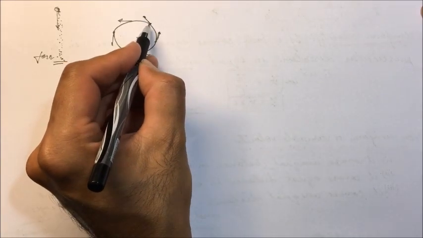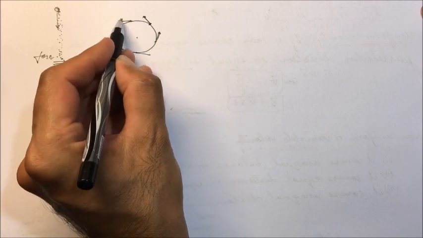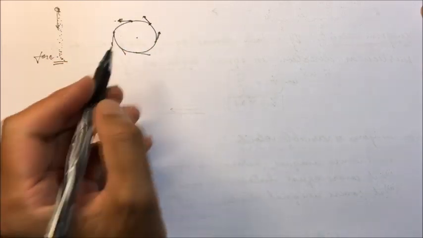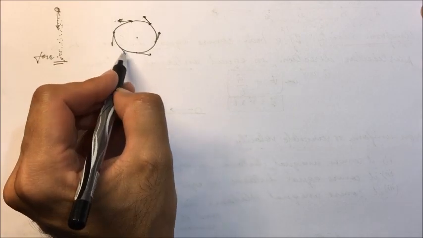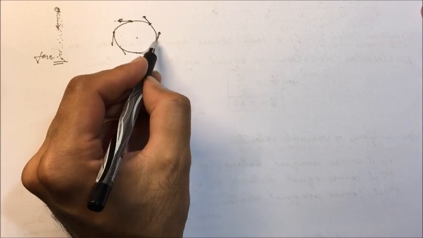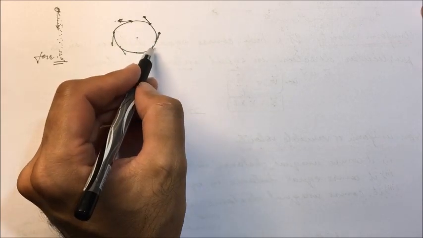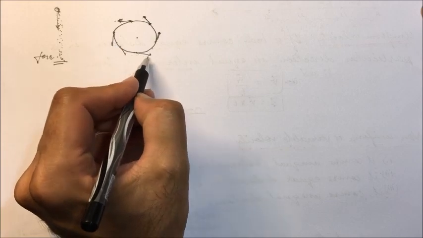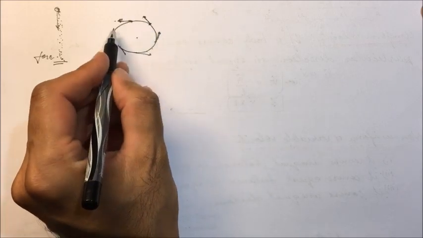By the tangent drawn at that point, at that instant of time. That will give us the direction of velocity. So, for example, if a body is moving with uniform speed in the circular path, the speed doesn't change, but at every time instant the velocity is changing since its direction is changing.